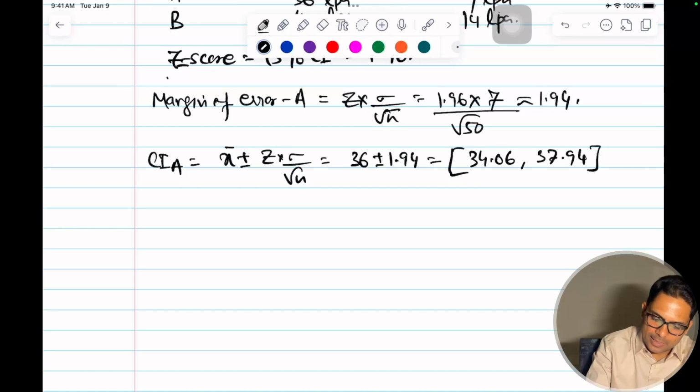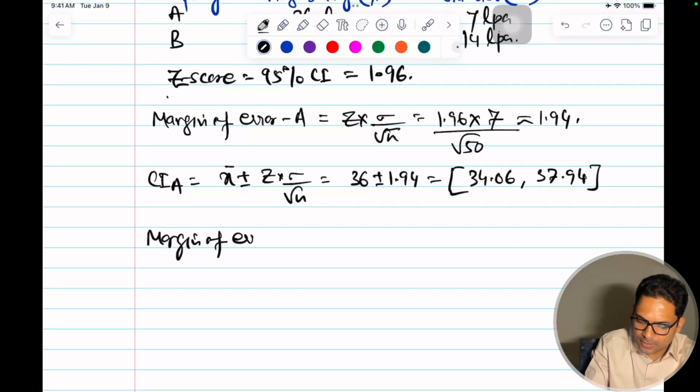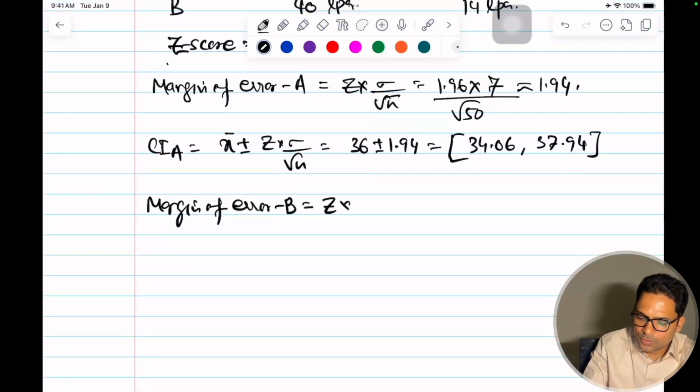Okay. And then similarly for B, what will be the margin of error? Margin of error for B will be equal to Z into sigma by square root of n, that is 1.96 into 14 by square root of 50, that remains constant.